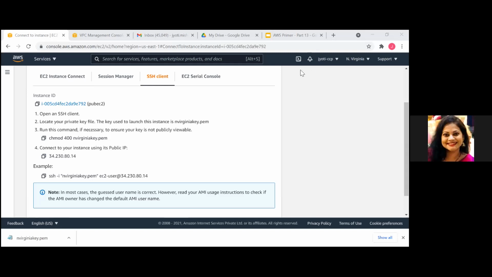Okay. So now we are on our public instance. Now I need to connect to the private instance. Here, we need to do the same thing that Brijesh did to connect to the Linux instance, because now we are on Linux and we want to connect to a Linux machine. So first, let's switch to the root user.